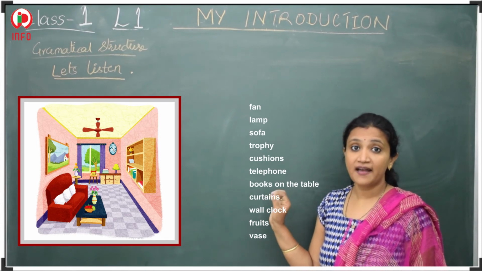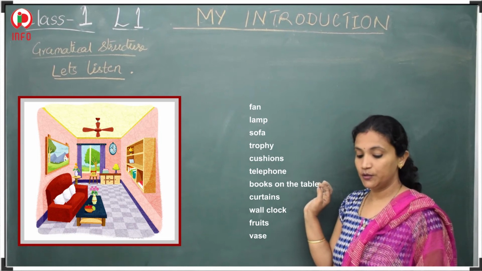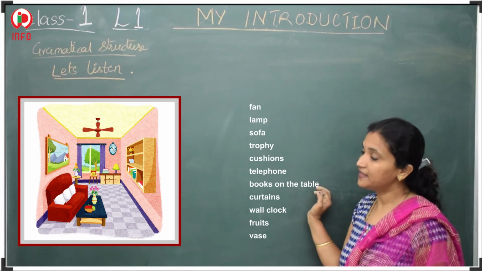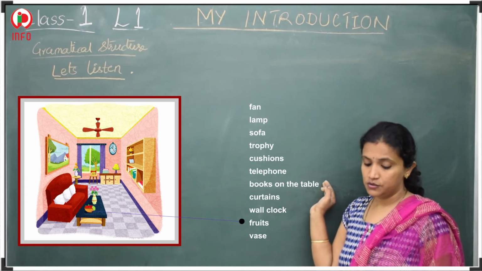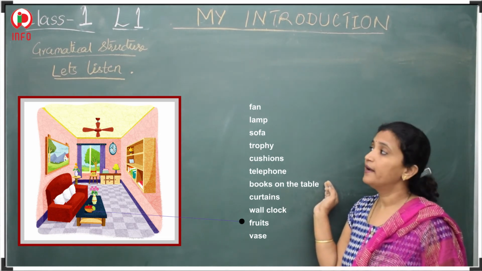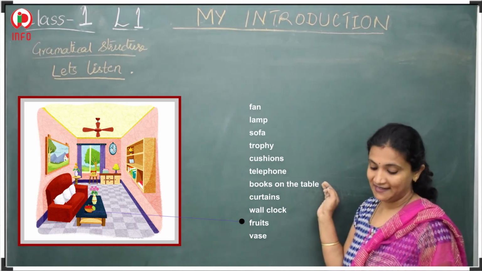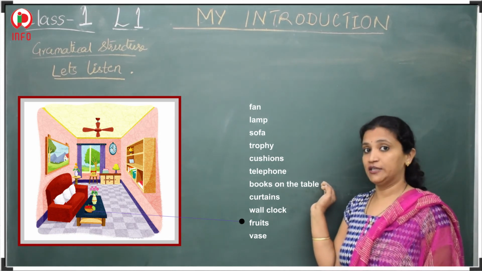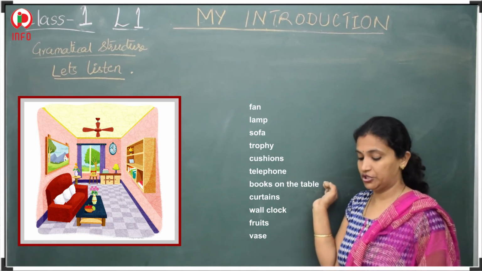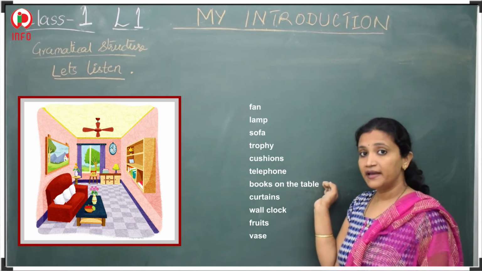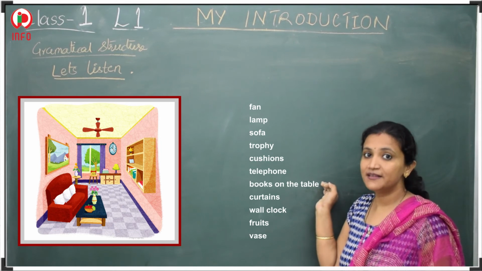First word is fan. You can see the fan in the picture. Second word is lamp. You have to mark where the lamp is. Sofa. You have to mark where the sofa is. The next word is trophy. Where is the trophy? Next word is cushion. Where are the cushions? You should see and mark in your picture. Telephone. Where is the telephone kept in the picture? You should see and mark that.